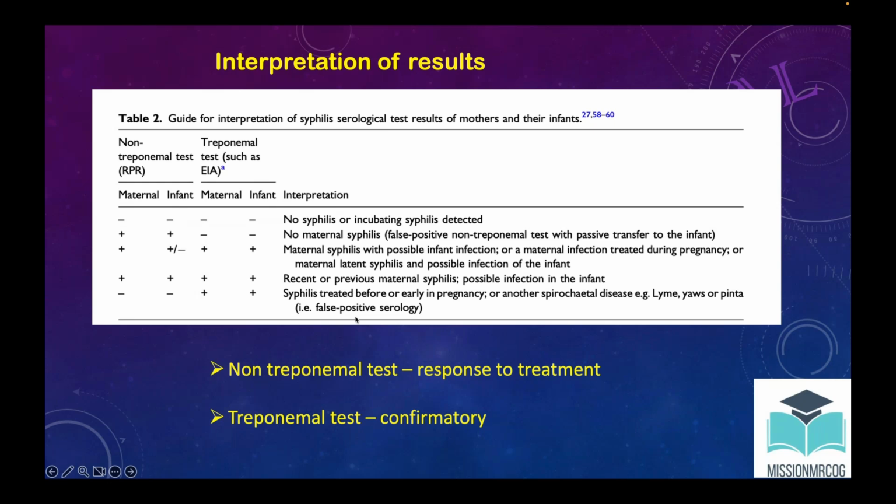Okay, so this is a little confusing. Let me repeat it again. If all tests are negative, no syphilis. If only RPR is positive, it will be a false positive test, but there is no maternal syphilis. If all the tests are positive, then maternal and fetal syphilis are possible. And if the response to treatment is negative but the treponemal tests are positive, there could be two possibilities: either the syphilis has been treated already, or there has been exposure to another spirochetal disease.